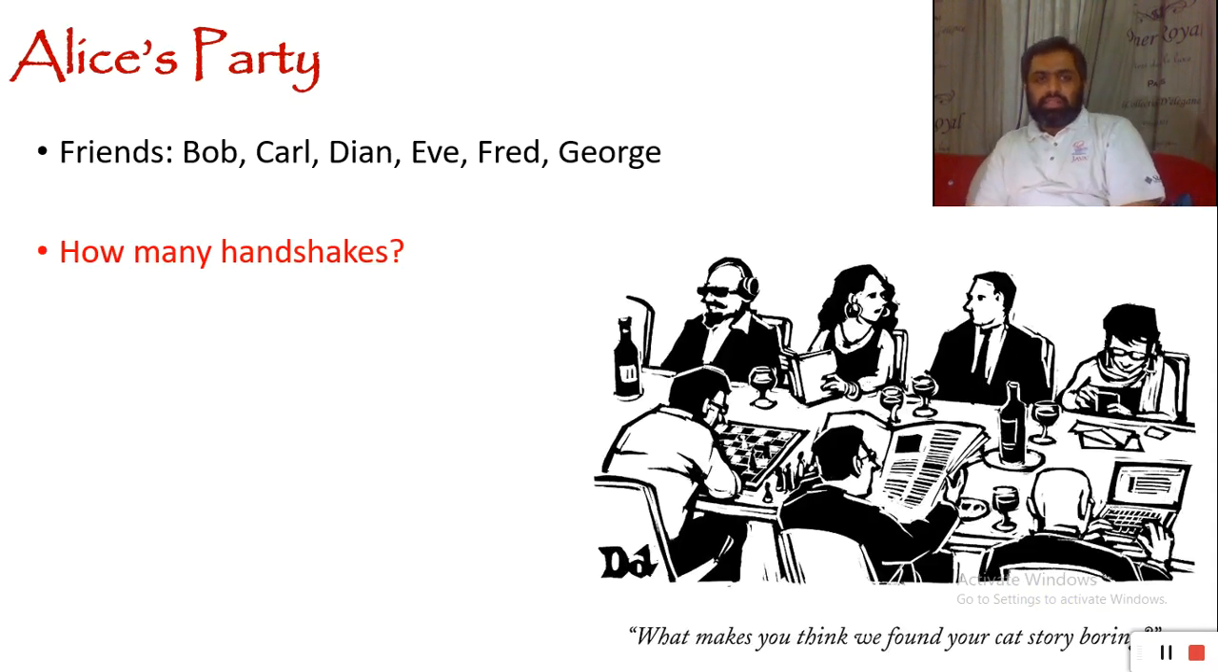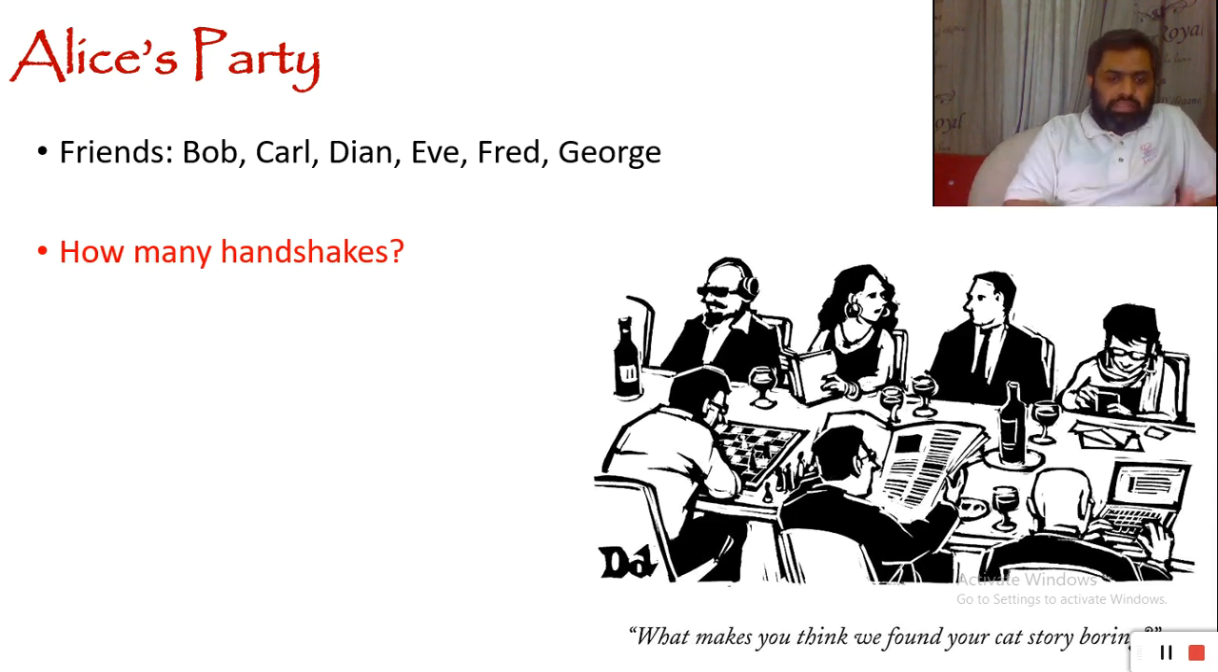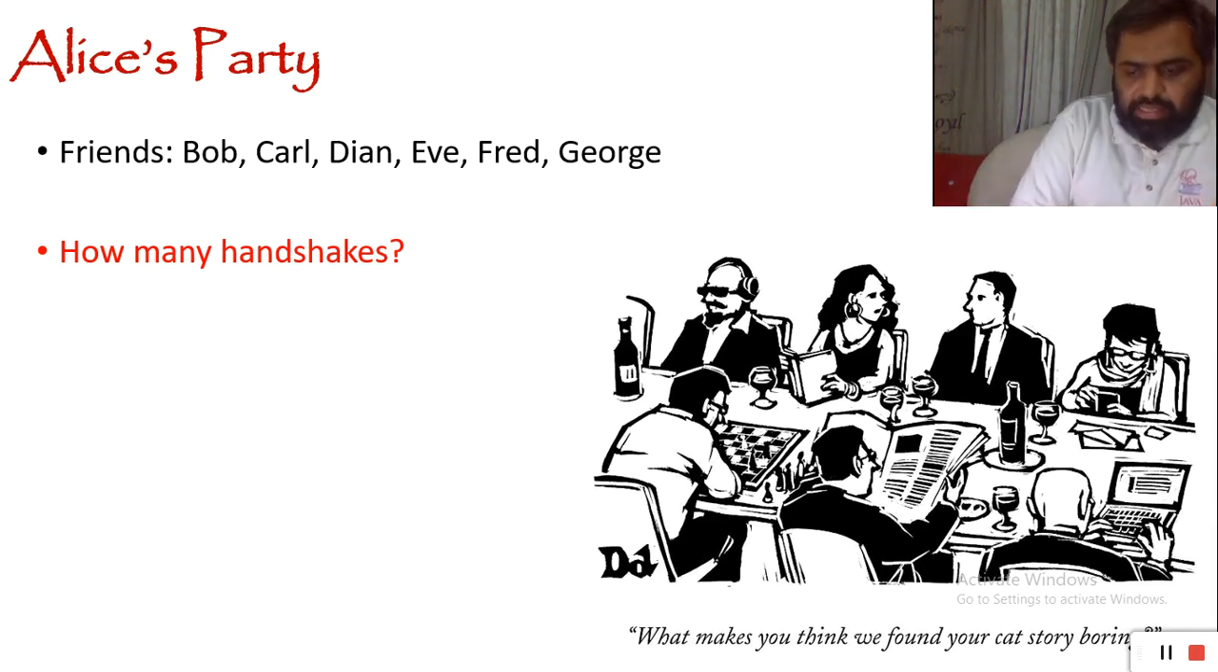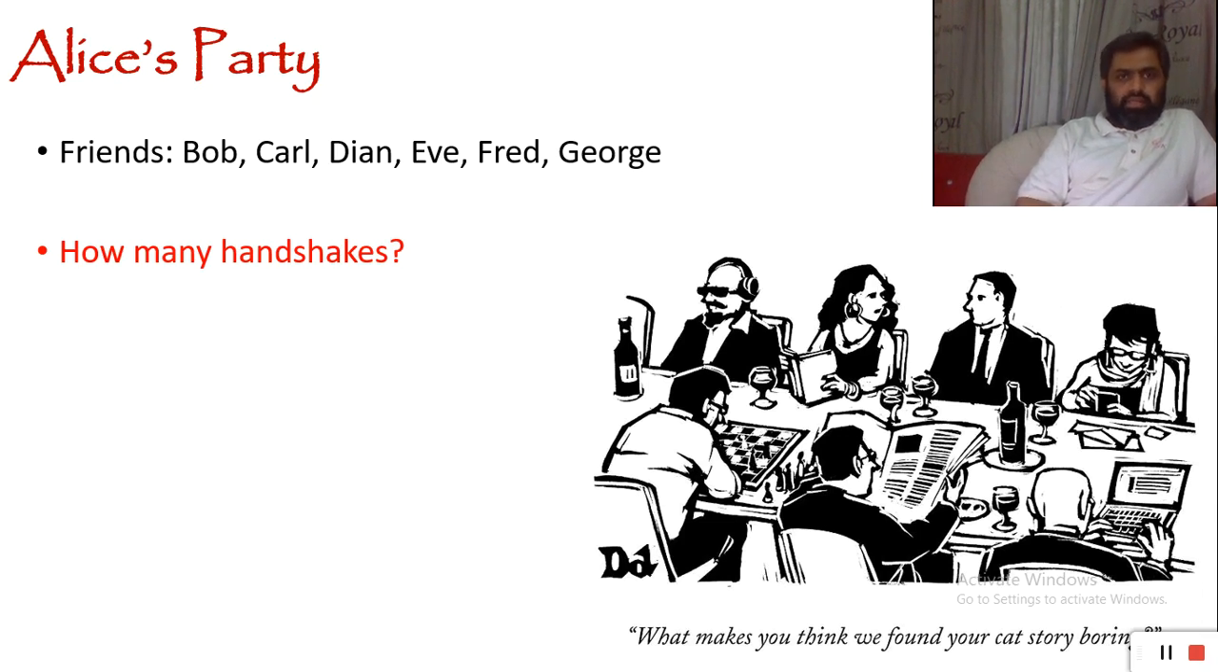So the story goes like this. Alice is our main character. She is going to throw a party for her friends. Let's suppose it's the end of the semester and she is going to call her friends over to a party at her home. So she invites Bob, Carl, Diane, Eve, Fred, and George. So Alice is A, and then we have B, C, D, E, F, G. Alice, Bob, Carl, Diane, Eve, Fred, and George.